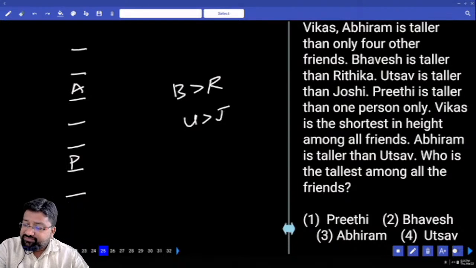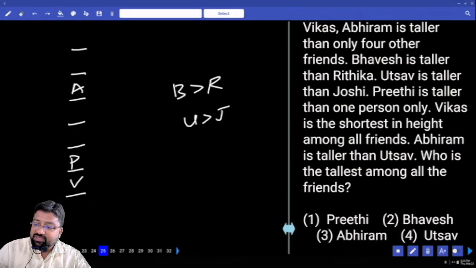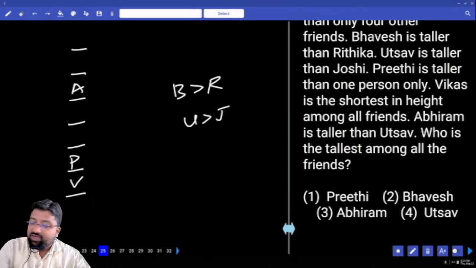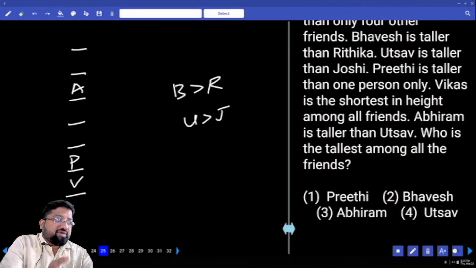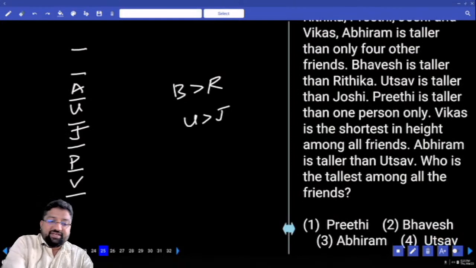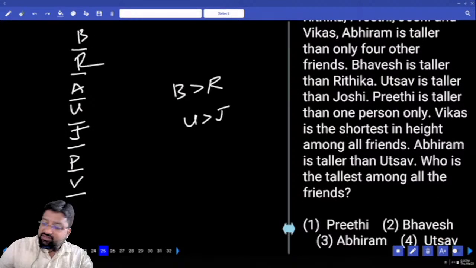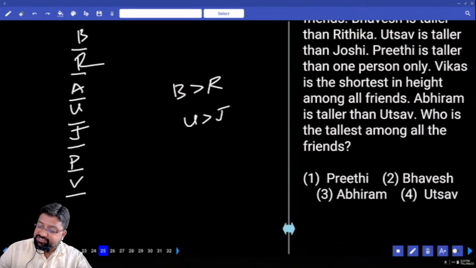Next, Vikas is the shortest in height among all. This is Vikas. Next, Abhiram is taller than Utsav. When Abhiram is taller than Utsav, after Abhiram only you are supposed to place Utsav. Then there are 2 people left out, Bhavesh and Ritika. What's the question? Who is the tallest among all the friends? Bhavesh.